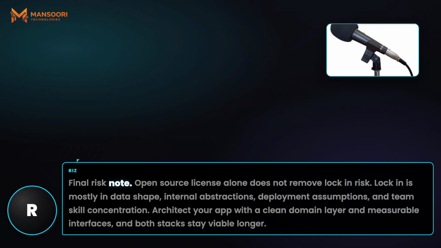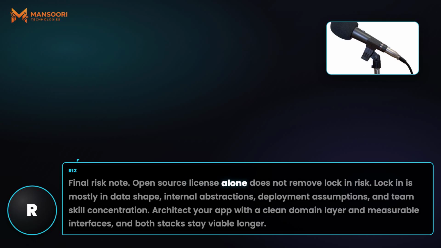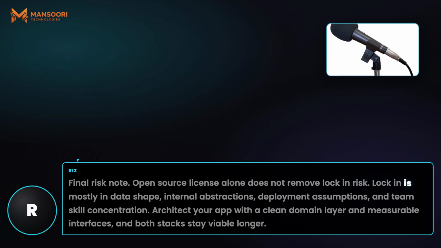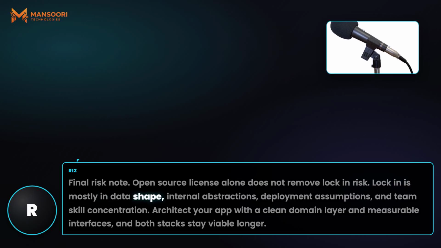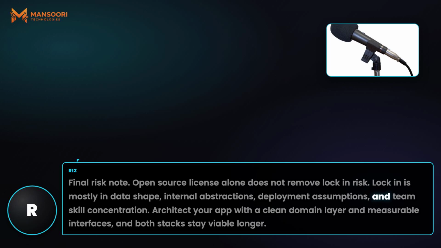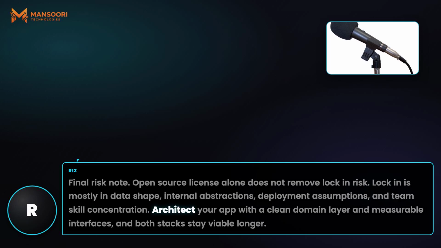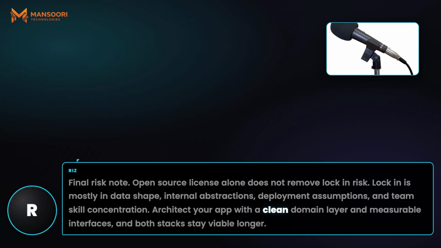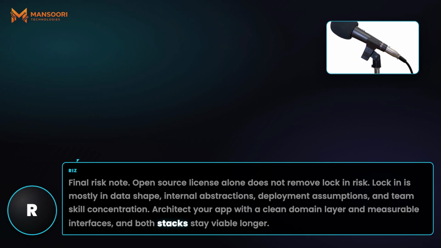Final risk note: open source license alone does not remove lock-in risk. Lock-in is mostly in data shape, internal abstractions, deployment assumptions, and team skill concentration. Architect your app with a clean domain layer and measurable interfaces, and both stacks stay viable longer.